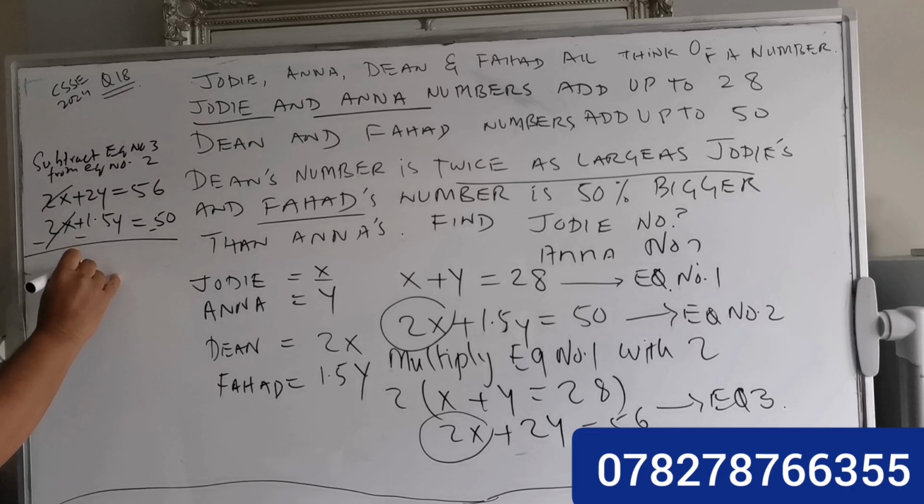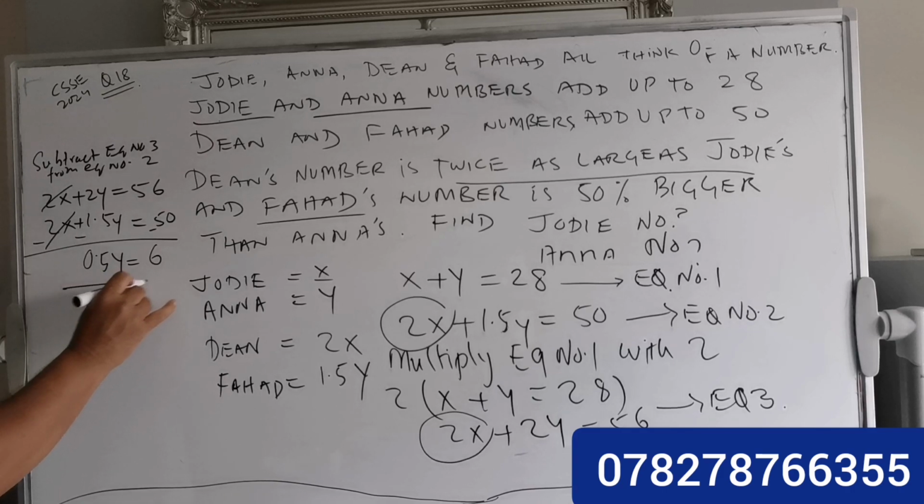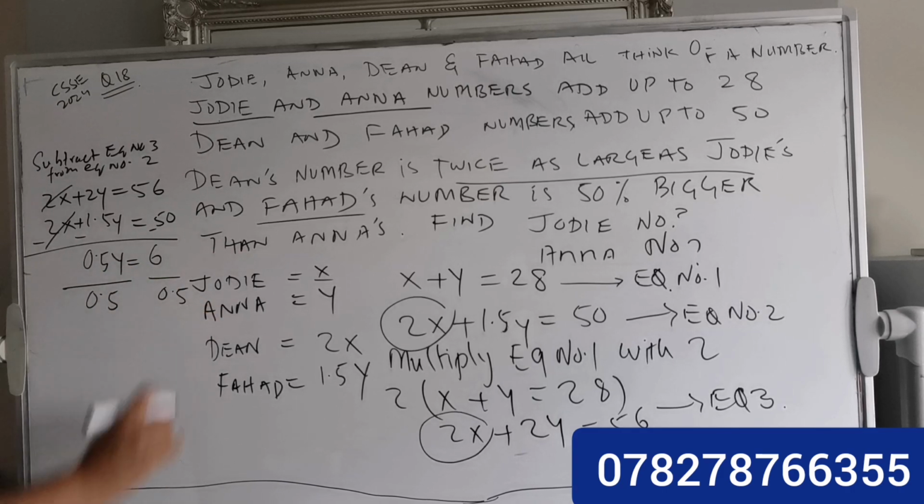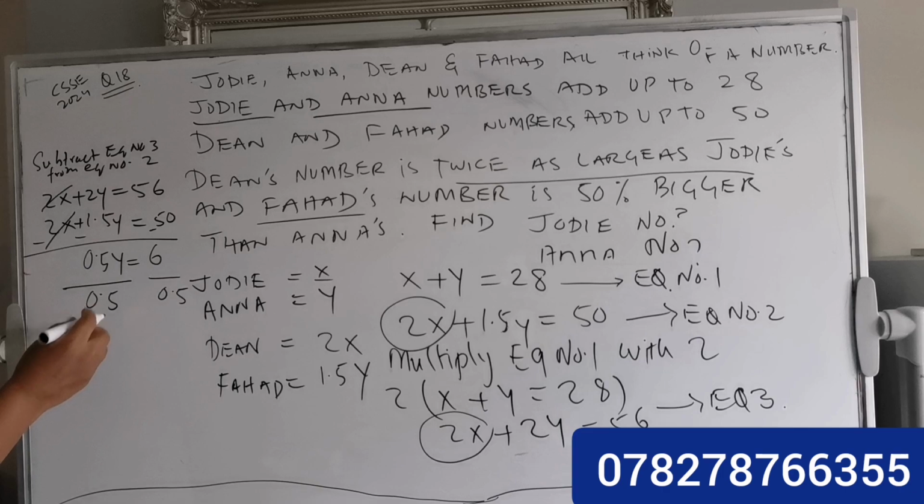2x positive cancels with negative, so 2y minus 1.5y, so you will get only 0.5y, and 56 take away 50 is 6, and you learn how to find the y value. So divide by 0.5 both sides, this one cancels with this, and y equals 12.